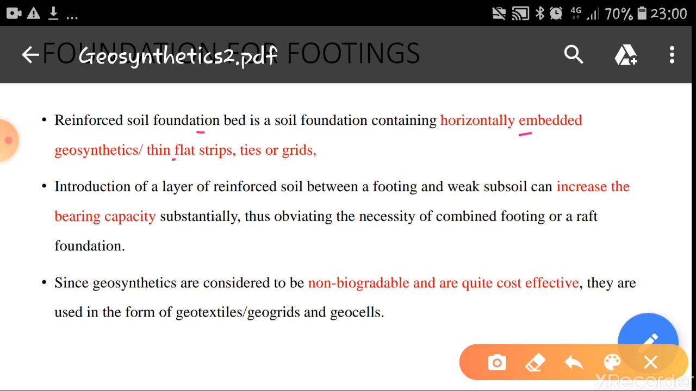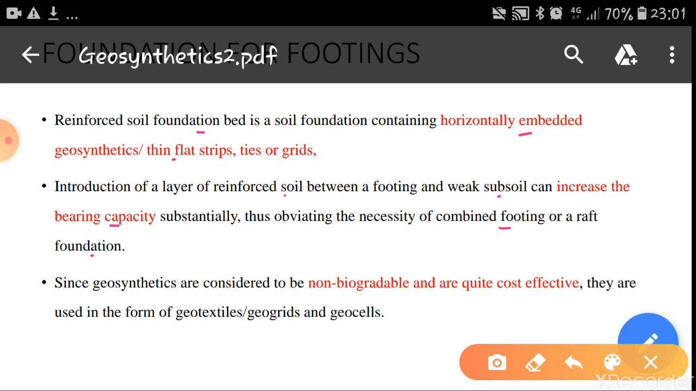as a reinforcement. Introduction of a layer of reinforced soil between a footing and weak subsoil can increase the bearing capacity substantially, thus obviating the necessity of combined footing or raft foundation. Sometimes because of the loose soil, we have to design the foundations as combined or raft, okay, which will increase the cost. So in order to avoid that, we can provide a layer of geosynthetics, that is reinforcement, above the weak soil and the strong soil,